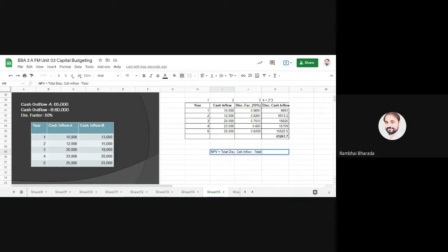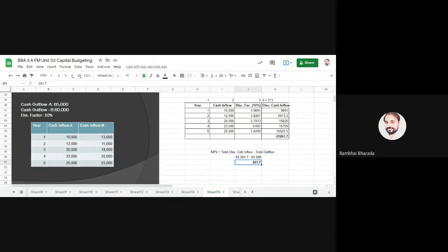total outflow or cost. So here the discounted cash inflow is 265,261.7 minus the cash outflow or total outflow of 65,000. Your answer is 261.7. If this answer is more than 0, the project should be accepted.